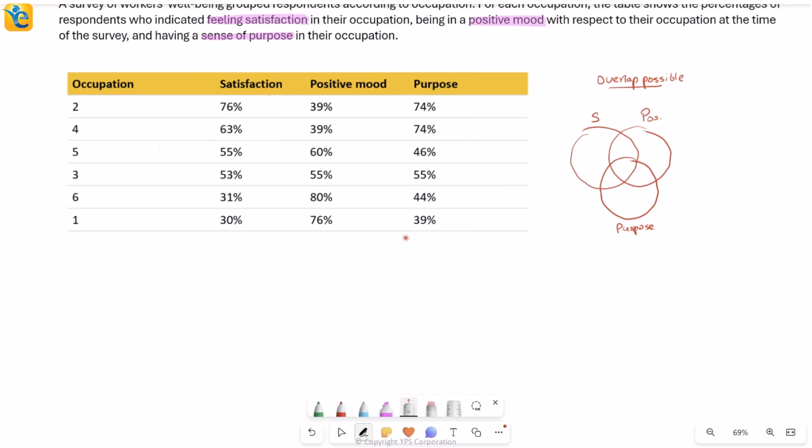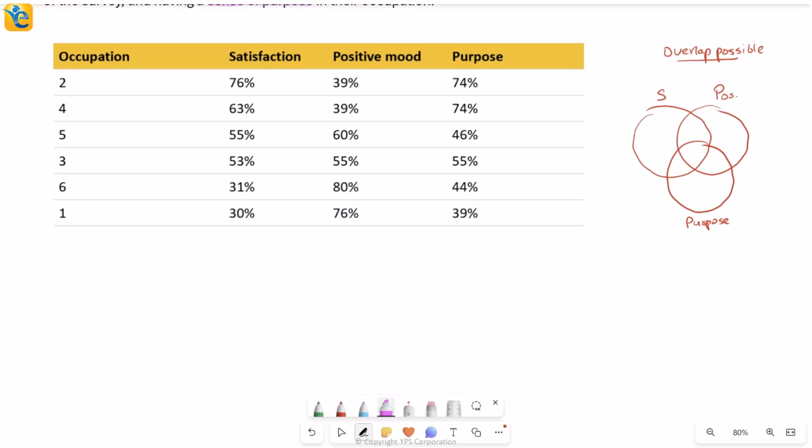Let's take examples. So suppose I look at one of these occupations, suppose I look at this one, 6. Then I know that 31% of the respondents said that they were satisfied. So if I create this circle, this is 31%. That means 69% of the respondents were not satisfied, right? That's again something I have. Now I had this purpose people, 44 of them, 44%. I want to see whether majority of this 31% is also common with the purpose circle.